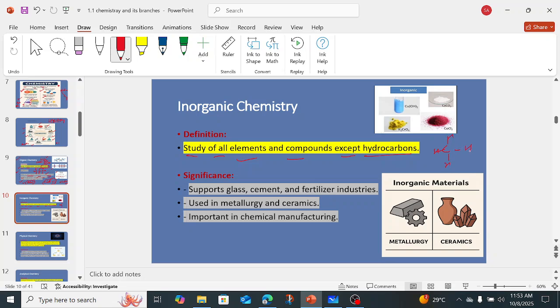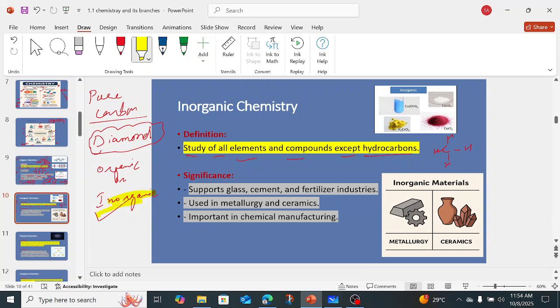Okay, now what about the pure carbon? For example, the pure example of pure carbon is diamond, right? So diamond is an element because it is made up of purely carbon. So diamond is organic or inorganic? It's organic or inorganic? It is organic.